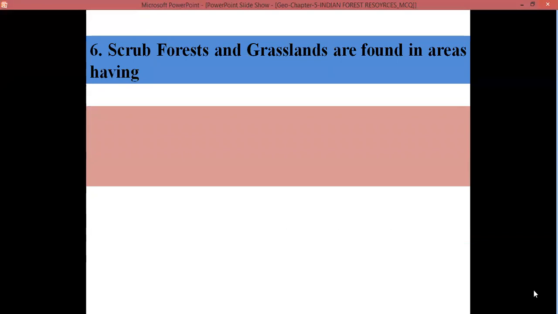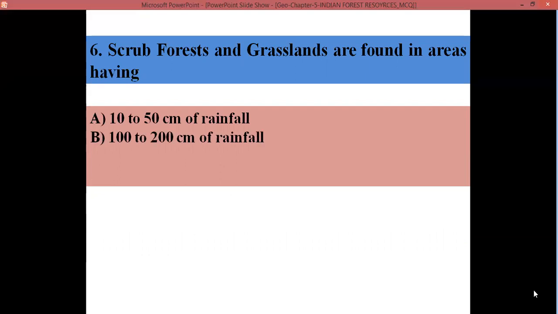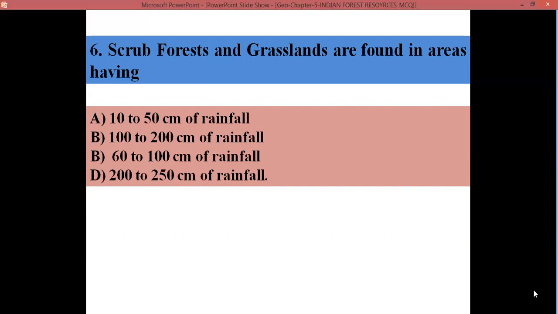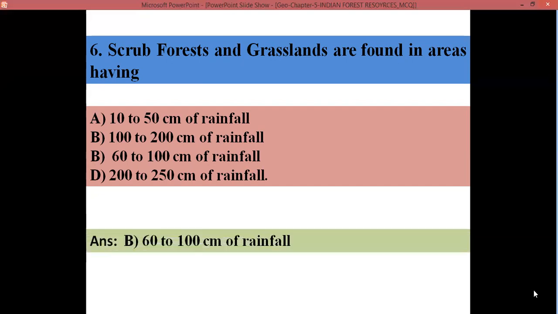Scrub forests and grasslands are found in the area having A. 10 to 50 centimeters of rainfall. B. 100 to 200 centimeters of rainfall. C. 60 to 100 centimeters of rainfall. D. 250 centimeters of rainfall. The answer should be C. That is 60 to 100 centimeters of rainfall, option C.